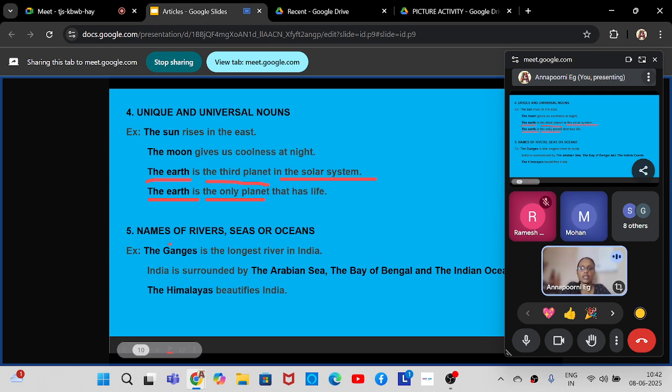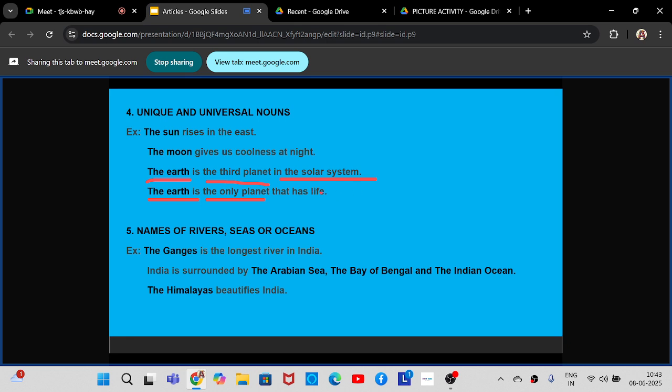Now moving to the use of the. The is used with names of rivers, seas or oceans. So let me read this example for you. The Ganges is the longest river in India. Ganges is the Ganga river. Okay. India is surrounded by the Arabian Sea, the Bay of Bengal and the Indian Ocean. So, Arabian Sea is the name of a particular sea. Bay of Bengal is the name of a particular sea. Indian Ocean is the name of a particular ocean. So, you are using the in all these names.